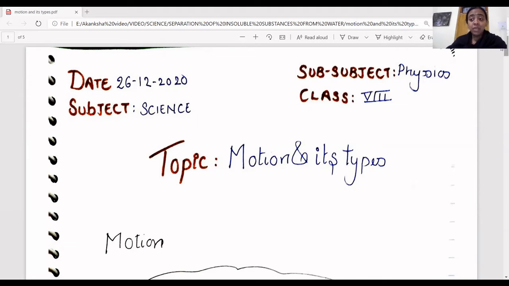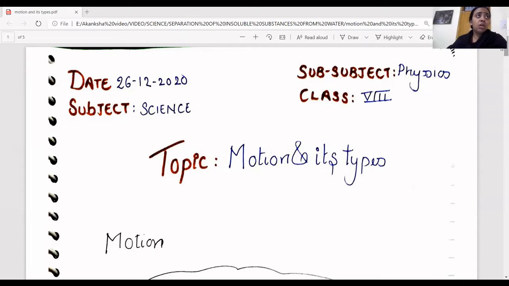So anything that is moving with respect to time. You're saying that Ram was standing at a particular chauraha, right? And after 5 minutes, he has reached some other chauraha. Now that is motion. He is moving from one place to another place. So this is one example that I took.